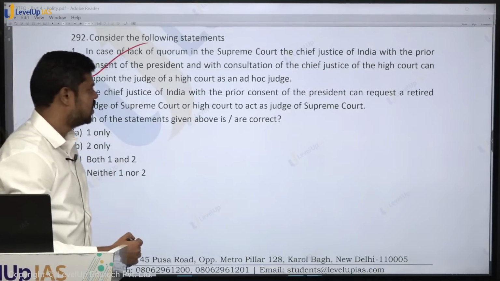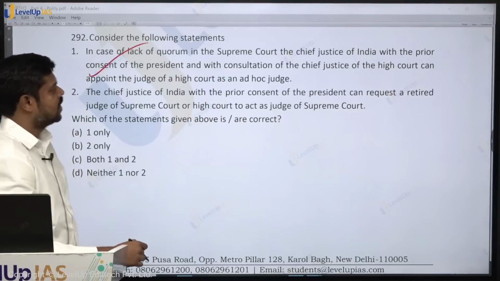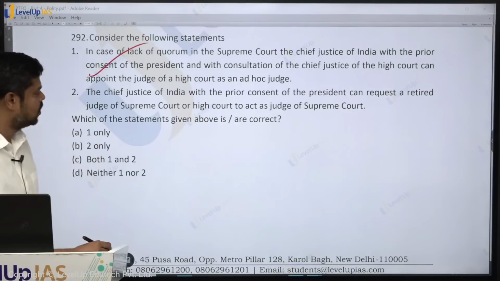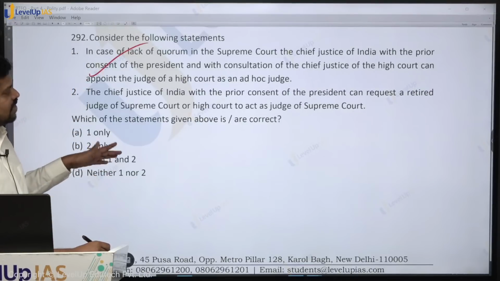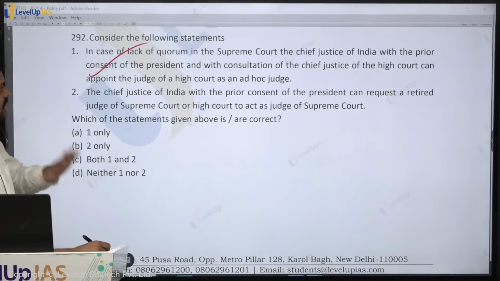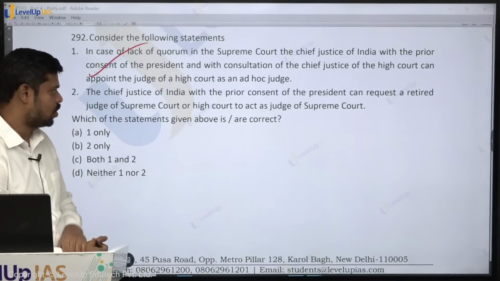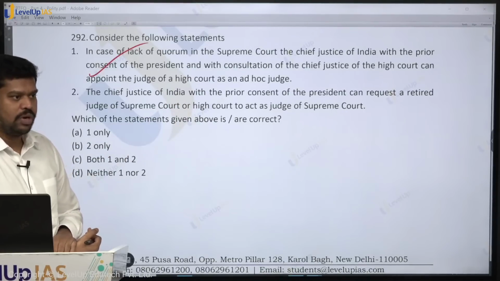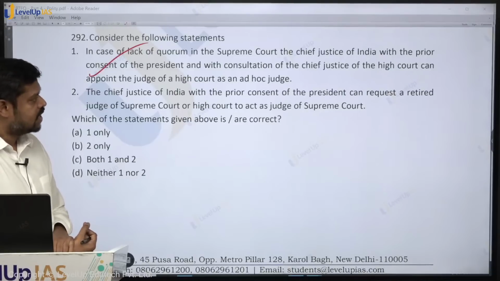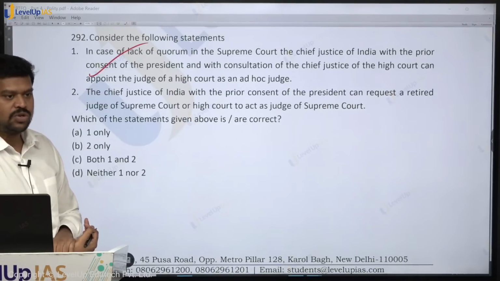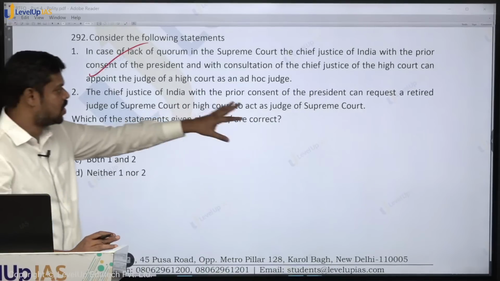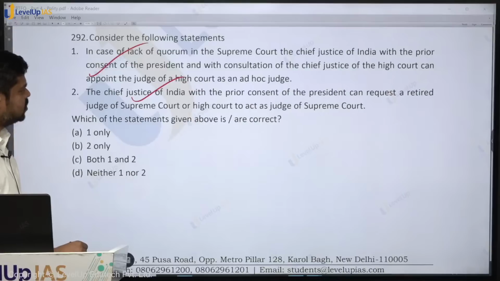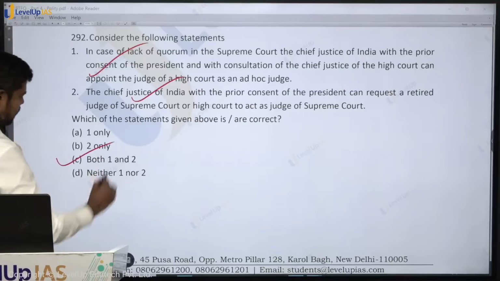The Chief Justice of India, with the prior consent of the President, can request a retired judge of a Supreme Court or High Court to act as a Supreme Court judge. Is it true? The Chief Justice of India, with the prior consent of the President, can request a retired judge of a Supreme Court or a High Court. So here also, a retired judge of High Court who is eligible to be appointed as a judge of the Supreme Court, only he can be called. And not only the consent of the President, the consent of the concerned judge is also required. But anyways, the question is not talking about that. In general, this particular statement is also true. So which of the statements given above are correct? So both 1 and 2.